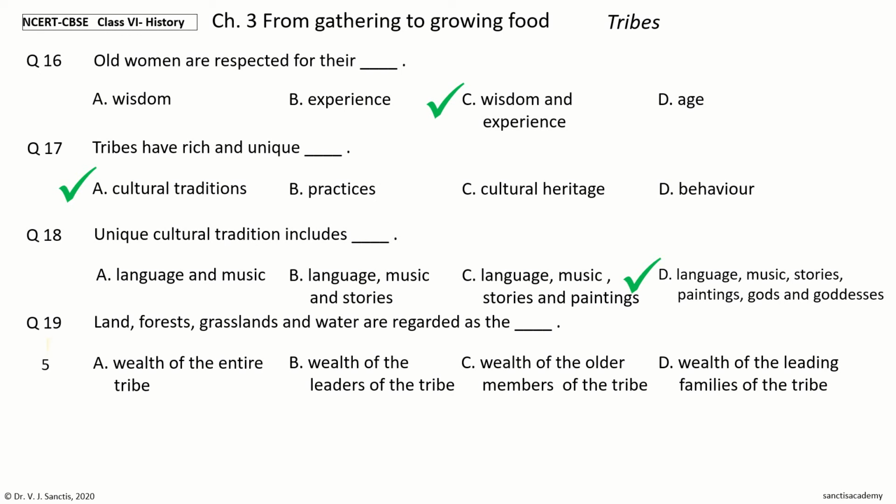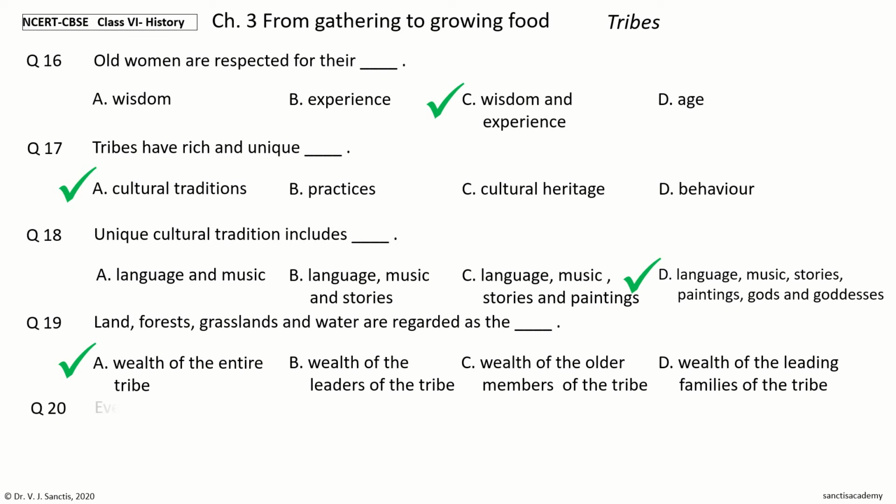Your time to choose. And the answer is wealth of the entire tribe. So, land, forests, grasslands, and water are regarded as the wealth of the entire tribe.